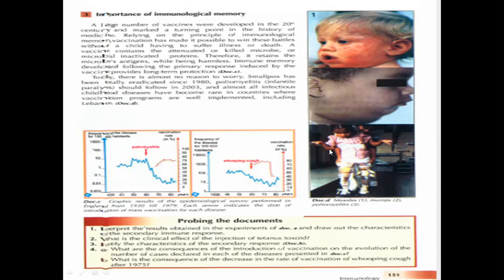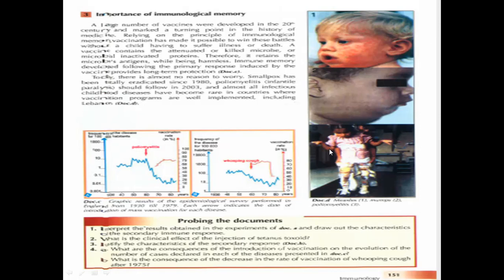Copy the documents, interpret the results obtained in the experiment of document A, and draw out the characteristics of the secondary immune response. Already we interpreted this. We have to say what is the clinical effect of the injection of tetanus toxoid. We said that tetanus toxoid provides immunity against tetanus toxin since it introduces the antigen of the tetanus toxin, but in a weakened way.